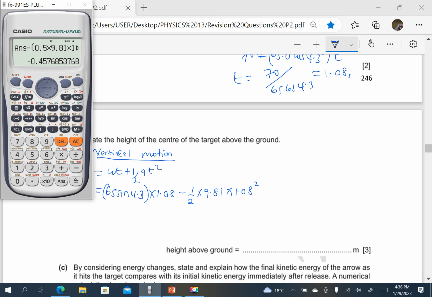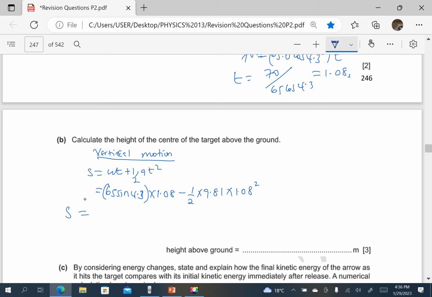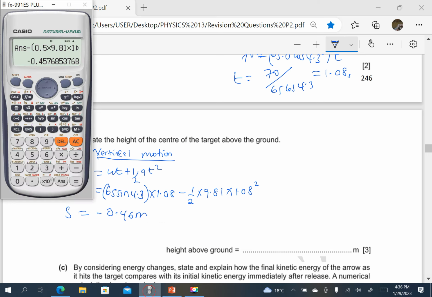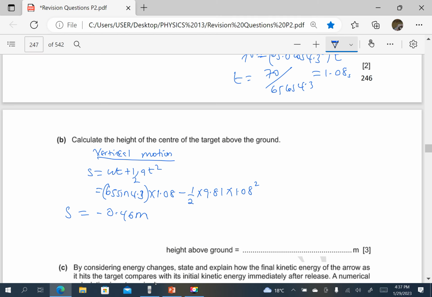So we are seeing that the vertical displacement is even negative, meaning it has gone below the point of projection. So S is equal to negative 0.46 meters. Yes, negative 0.46 meters, meaning it falls 0.46 meters below the point of projection.